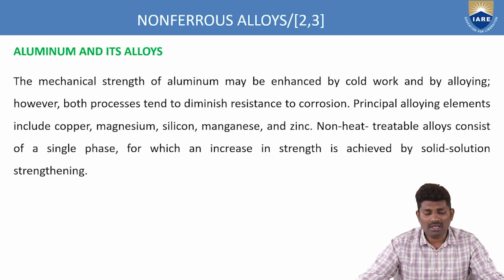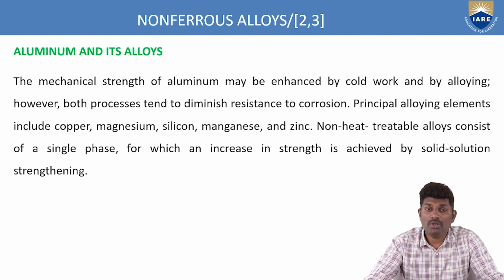And the mechanical strength of aluminum can be enhanced by cold working and by alloying, however both processes diminish resistance to corrosion. So here the aluminum also takes cold working as a process. Under the cold working process only we can enhance the mechanical properties of aluminum, and in order to improve the mechanical properties, which also improves the corrosion resistance. So what are the principal alloying elements for aluminum, which include copper, magnesium, silicon, manganese and zinc.